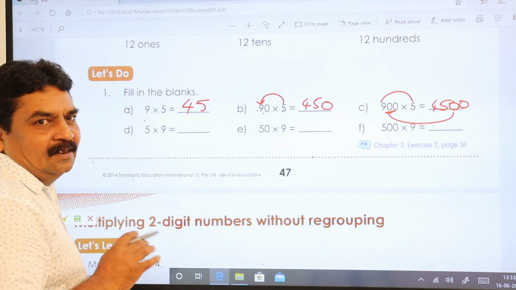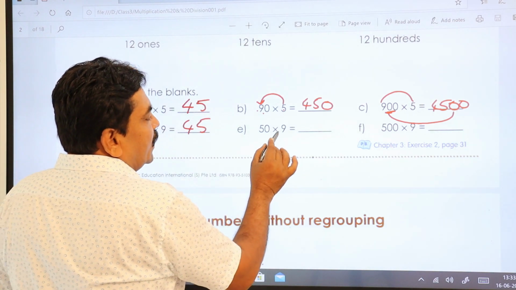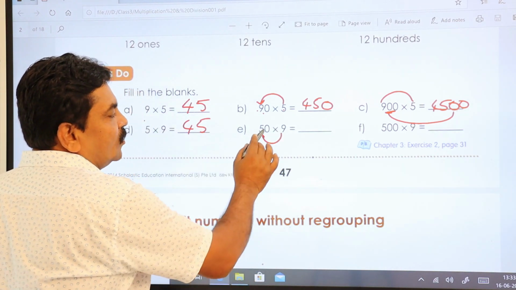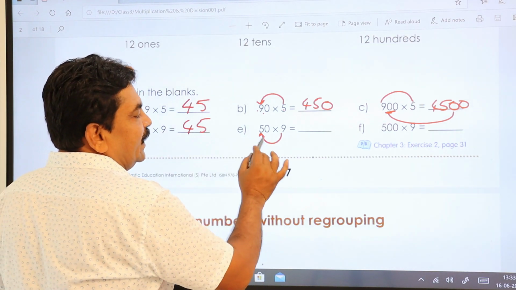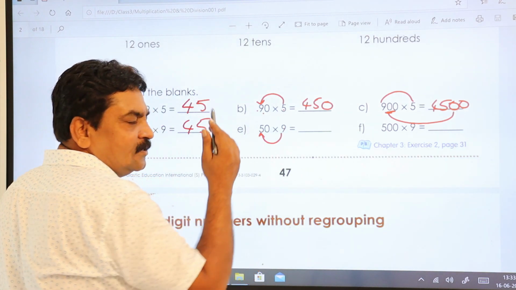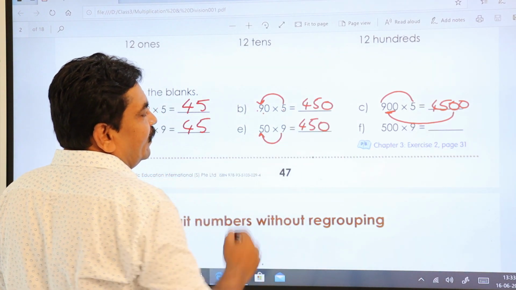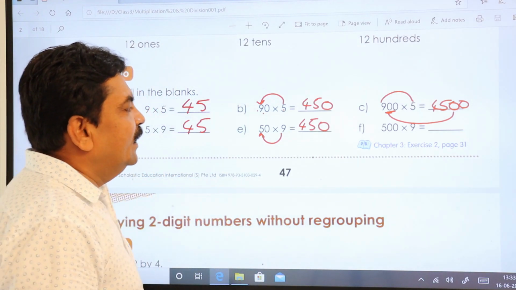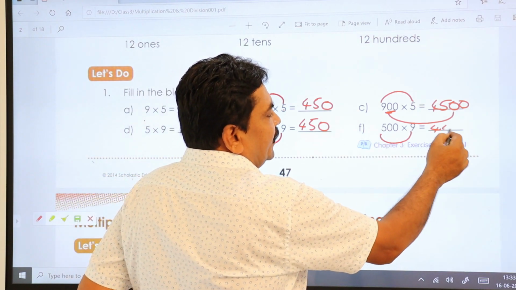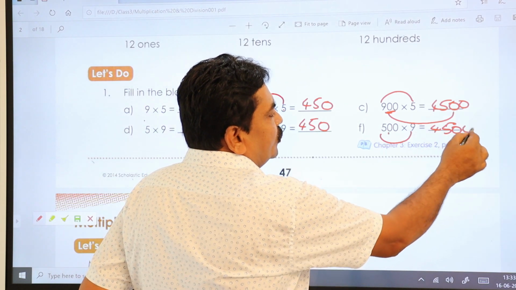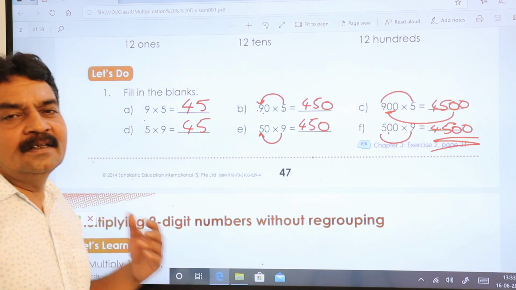5 9s are how much? 45. So write down here 45. Now 9 into 5. I told you whenever zeros are there, you just relax. You multiply only number to number. 5 9s are 45. 9 5s is also 45. Write down 45. Here only 1 zero, you keep 1 zero there. Then come to this one. 5 9s are 45. 2 zeros are there. Keep 2 zeros. This is your answer. In that way you are going to understand and move further.